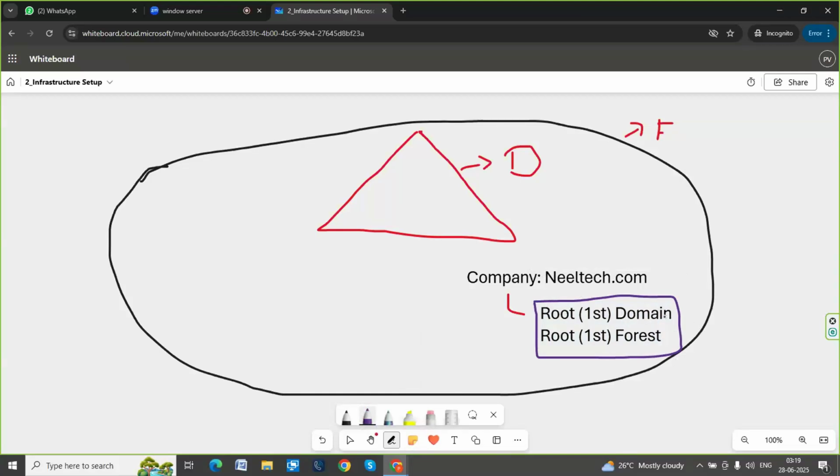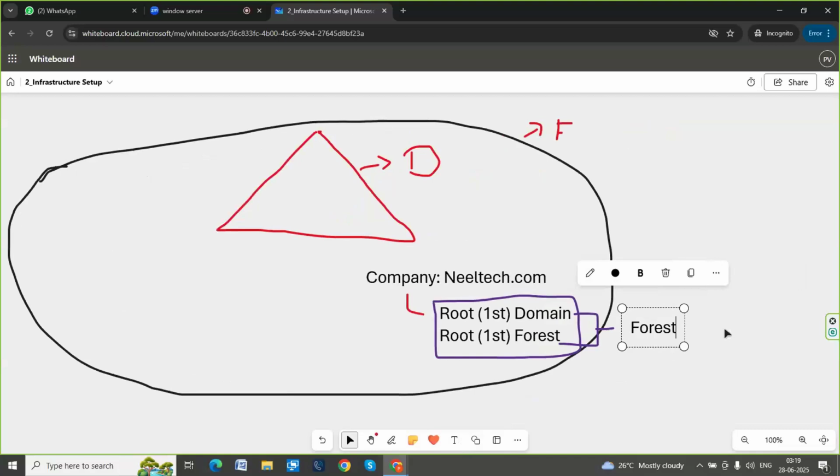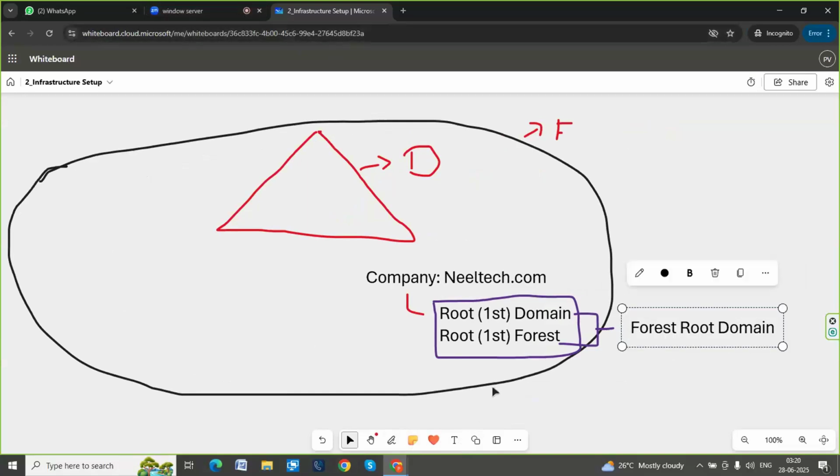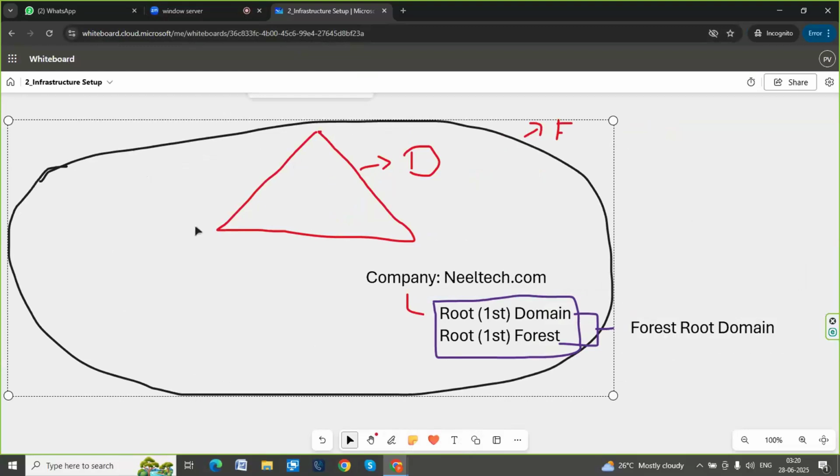This is also clubbed together, and we are calling it the forest root domain. I think you can open the PDF notes. There is a note where it's mentioned that the first root and first domain is called the forest root domain. Okay. Now this is the Neil Tech.